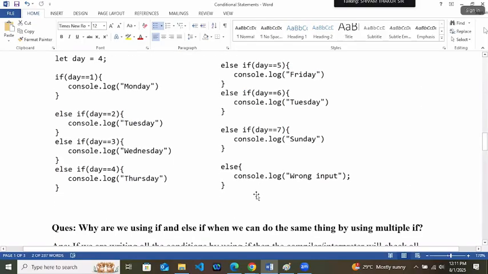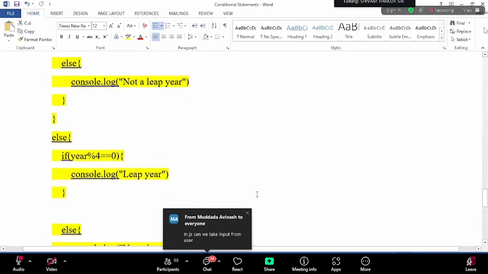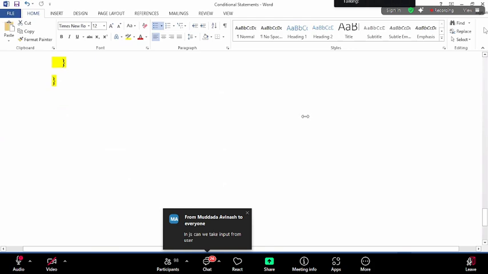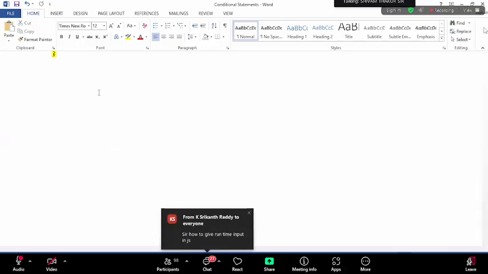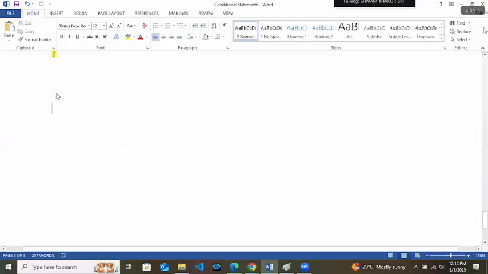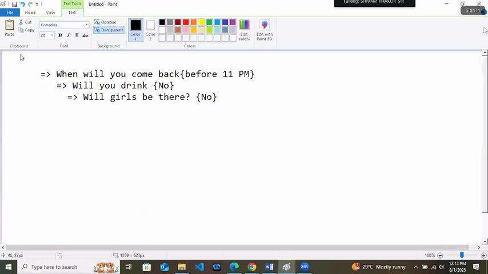This is actually an operator that we didn't discuss in operators because of if and else. In JS, can we take input from the user? Not exactly. With the help of HTML, CSS, you can take it. Or else JS will give you prompt. By using prompt, we can take input, but that is not a good technique. I will explain that too, don't worry. How to give runtime input in JS? No runtime input in JS as it's a scripting language. But anyway, I will discuss these things in HTML, CSS. So next is your ternary operator. Let's first understand what a ternary operator is.